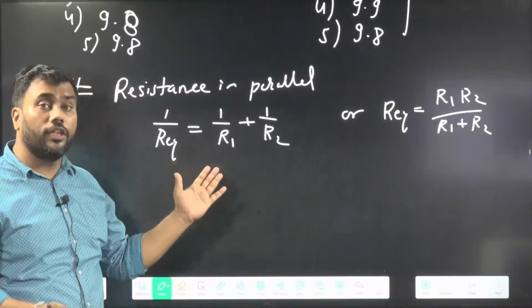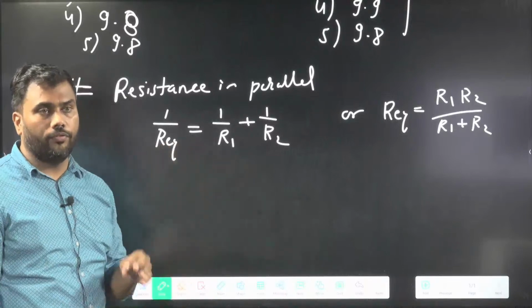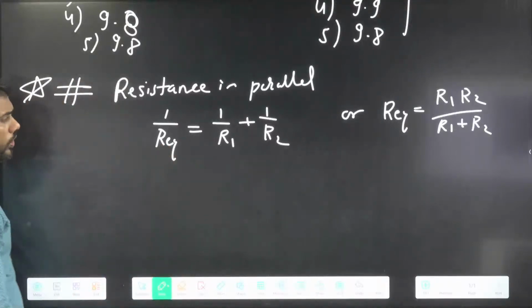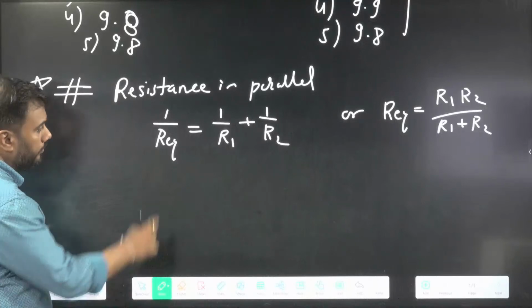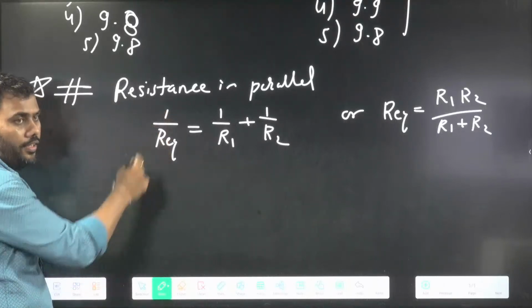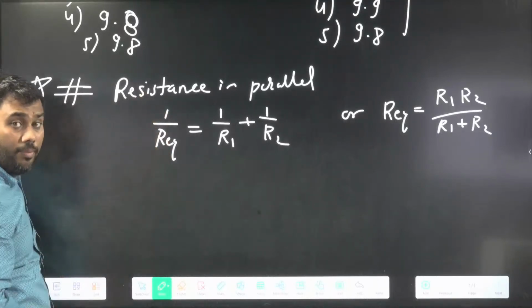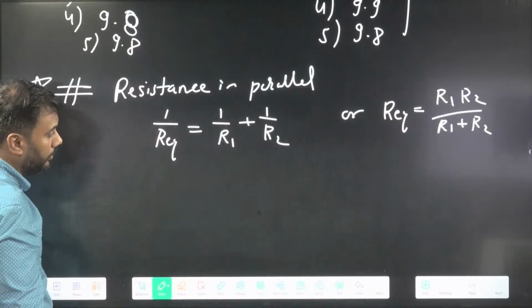For this kind of expression, we will use differentiation. Let us differentiate this. Differentiation of 1 upon x is minus 1 by x square.